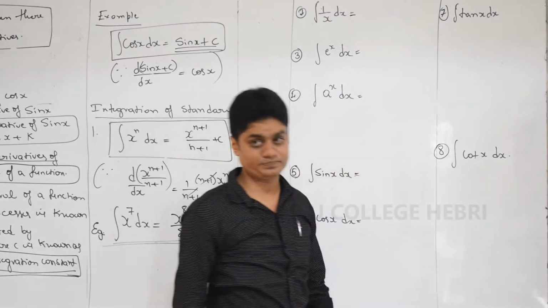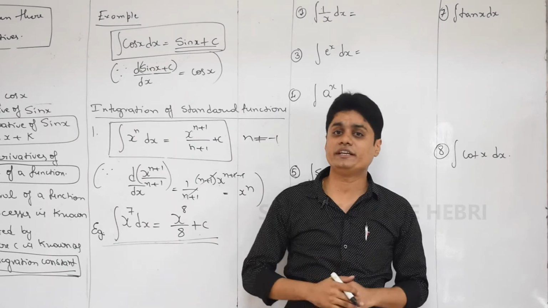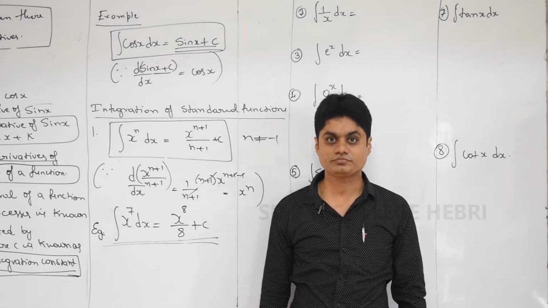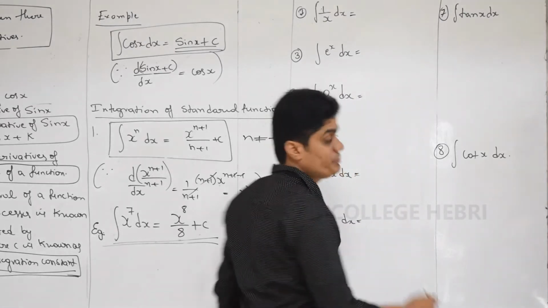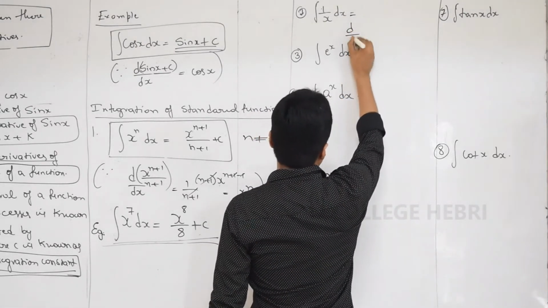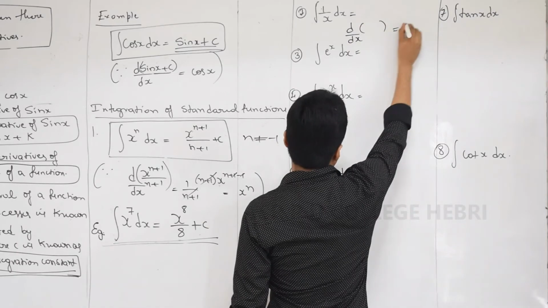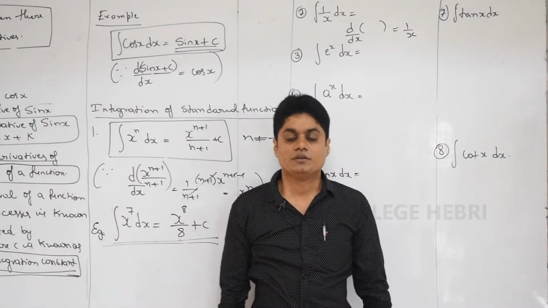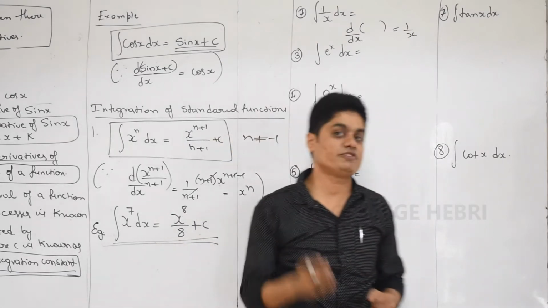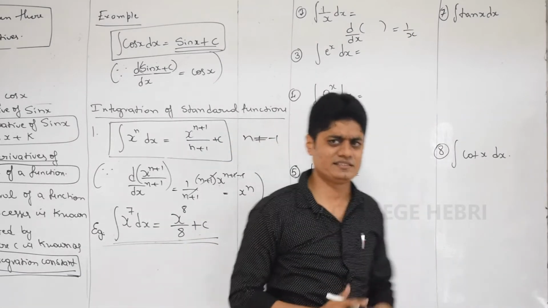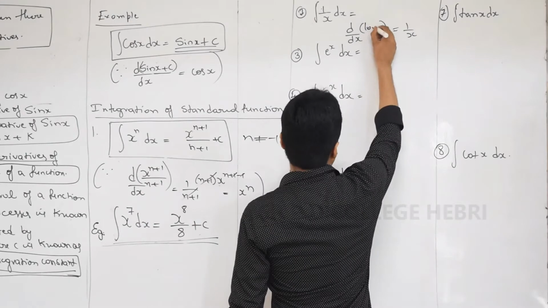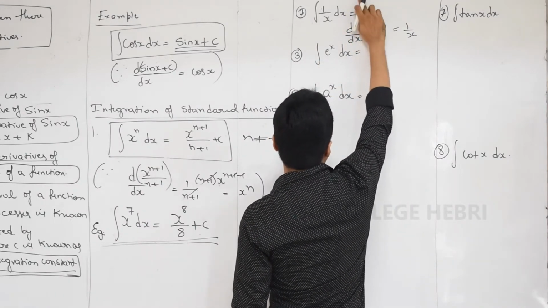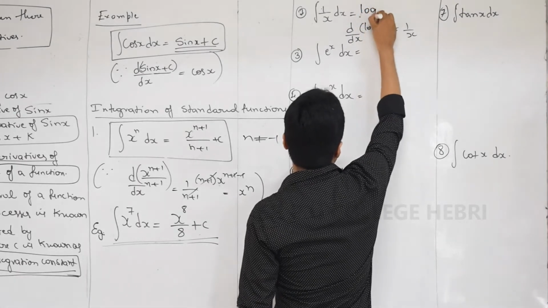You know this. As I told, if you are good in differentiation, integration is very simple, but you must be good in differentiation. Can you give me a function whose differentiation is 1 by x? That function will be the integration of 1 by x. For which function is the derivative 1 by x? Quick! Yes, you're right. What is that answer? The differentiation of log x is 1 by x. So the integration of 1 by x is nothing but log x.